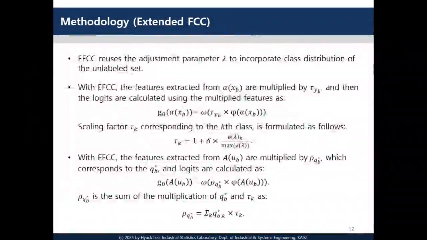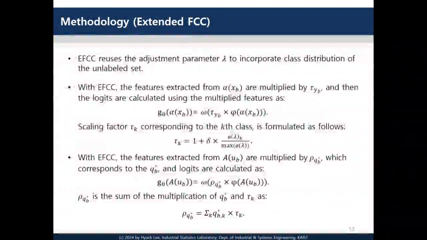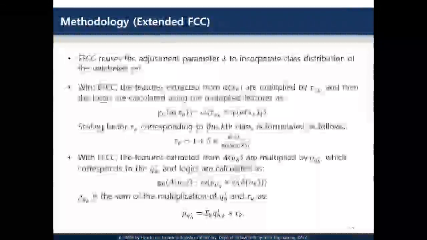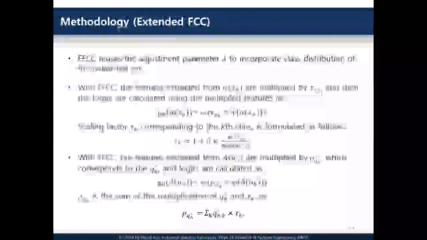Since we are in a CISSL setting, we also apply scaling factors when computing logits for unlabeled samples. Because the labels of unlabeled samples are unknown, we calculate the final scaling factor using soft pseudo labels and a per-class value, tau k, for each class. This allows EFCC to appropriately scale features for unlabeled samples as well.